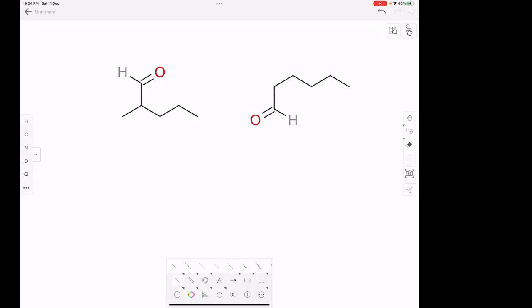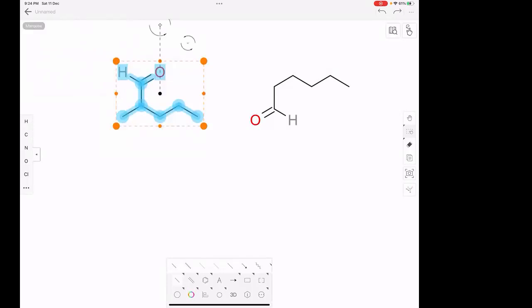It is appearing as if these are positional, but actually these are chain because the numbering always starts at the carbonyl carbon. So for this, the parent chain is 1, 2, 3, 4, 5, 6. This is hexanal. For the other, it is 1, 2, 3, 4, 5, so 2-methyl pentanal. So the parent chain itself is changing. Do you agree?